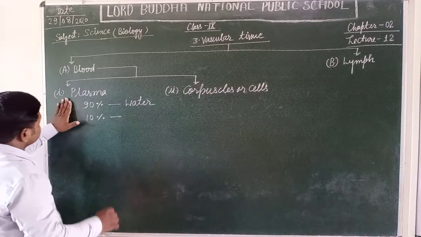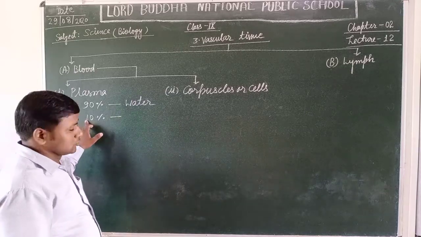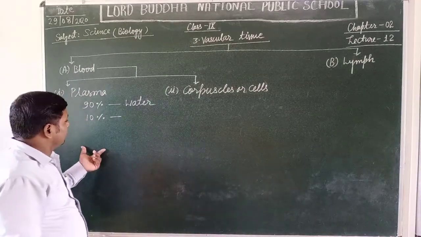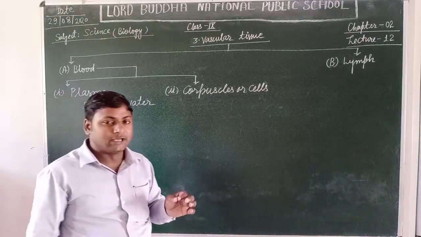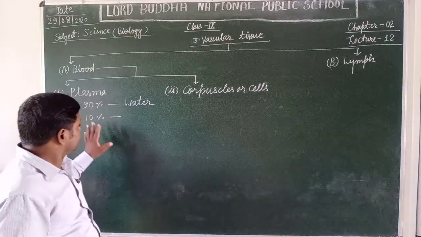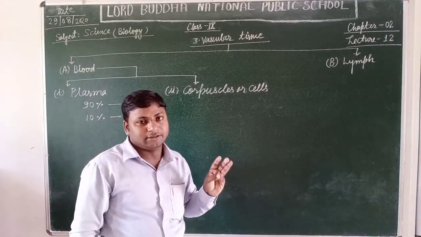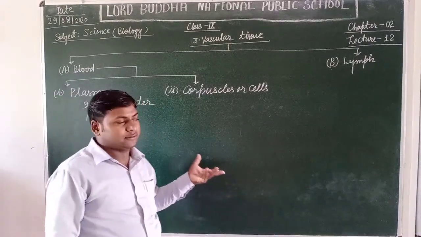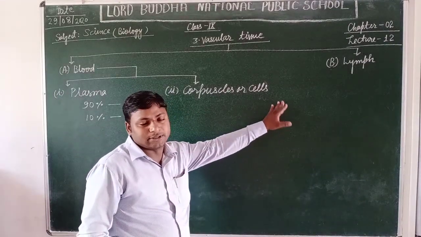Now students, besides the organic and inorganic substances, some nitrogenous substances are also present in the plasma, because the blood helps in the transportation of various types of essential substances to each and every cell of our body. Nitrogenous substances like creatinine, urea, uric acid, as well as bilirubin, are also found in the blood plasma. Now students, we are going to discuss the corpuscles or cells.